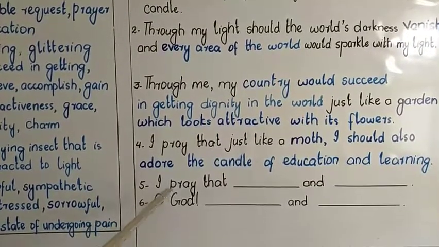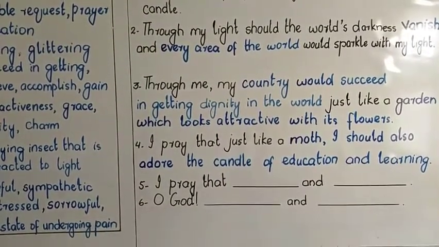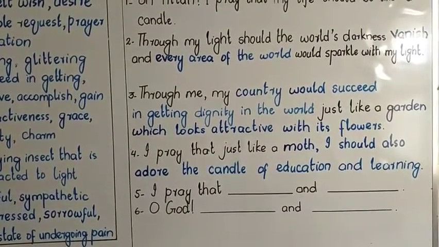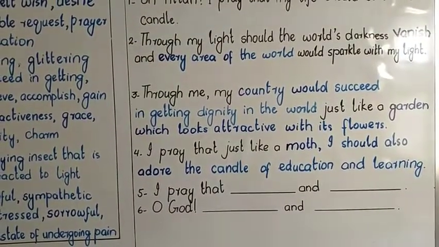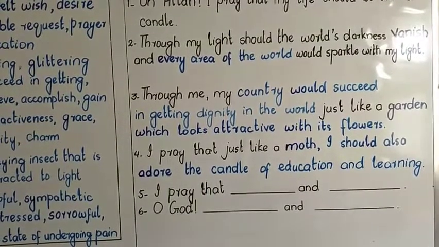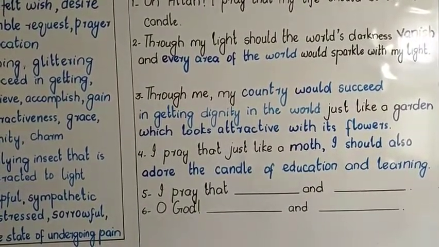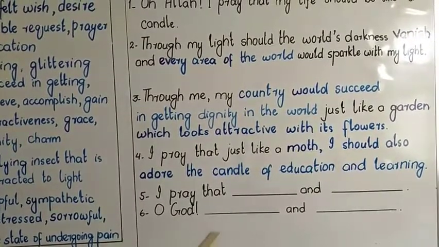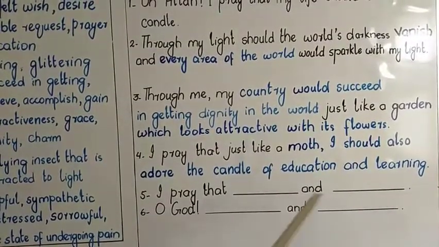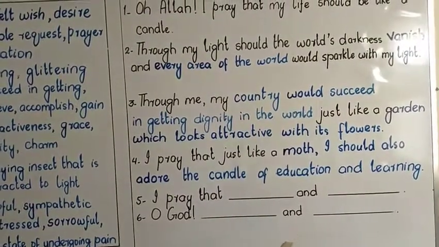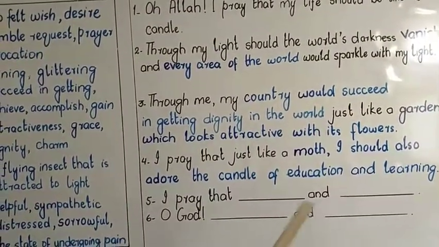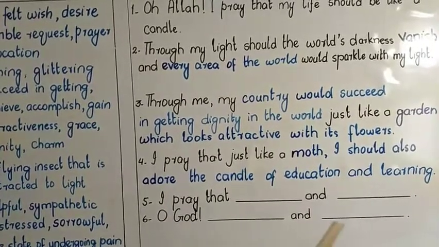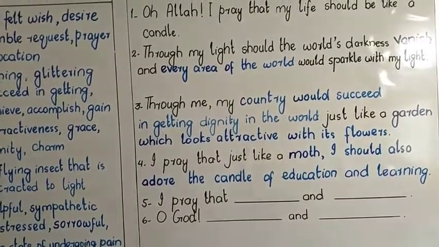Fifth one is, I pray that, and the fifth couplet is, may supportive of the poor my life's way be, may loving the old, the suffering my way be. So you can say that I pray that I should help the poor in my life and have affection with elder people and empathy with the people who are in pain, who are distressed.